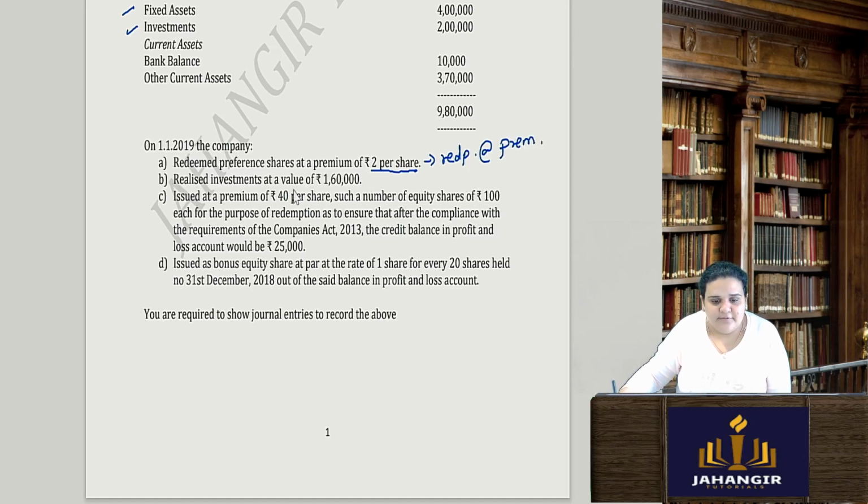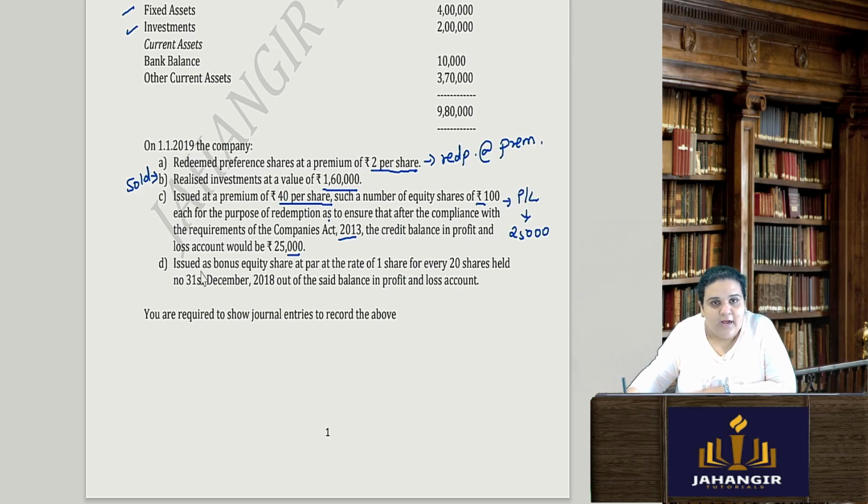They have realized investments at a value of rupees 1,60,000. Means what? They sold the investment. Realized means sold it. Issued at a premium of rupees 40 per share, such number of equity shares of rupees 100 for the purpose of redemption, to ensure that after compliance with the requirement of Companies Act, the credit balance in the profit and loss account will be 25,000. So in short, they are saying that in P&L leave 25,000, and issue that number of equity shares which are required to be issued after using P&L.